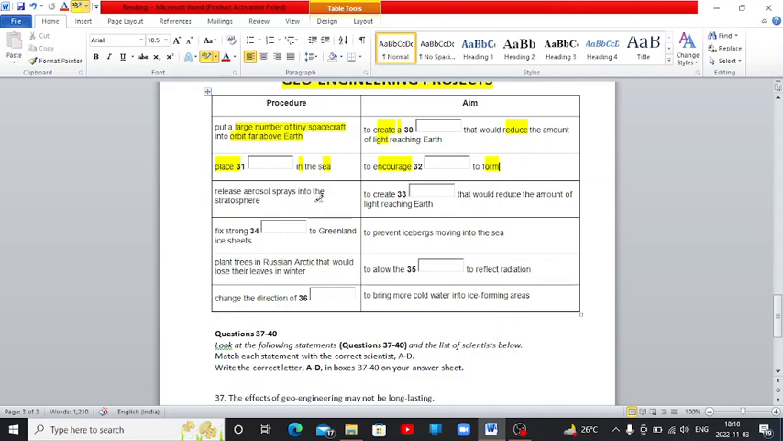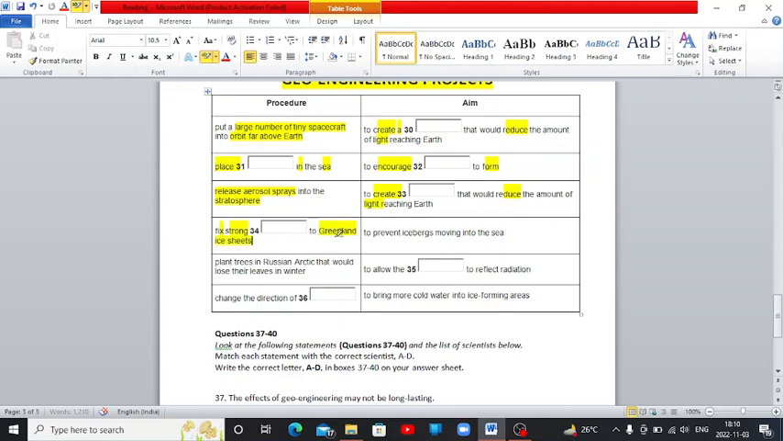Release aerosol sprays into the stratosphere. So they are going to release sprays into the stratosphere. I'll get the keyword same. Same way given to create, they want to create this that would reduce the amount of light reaching Earth. Again, it would create something and light would reduce to reach Earth. Fix strong. Strong is an adjective, a keyword given to us. So we are going to fix a strong this to Greenland shores.